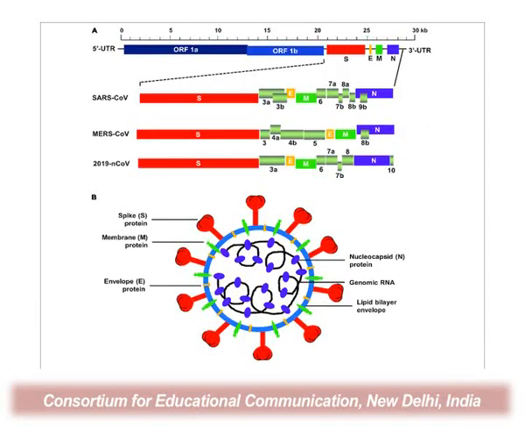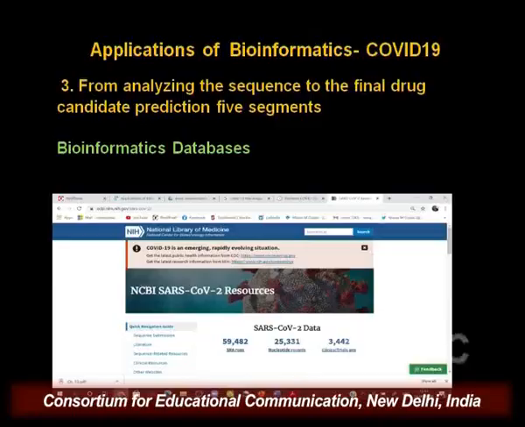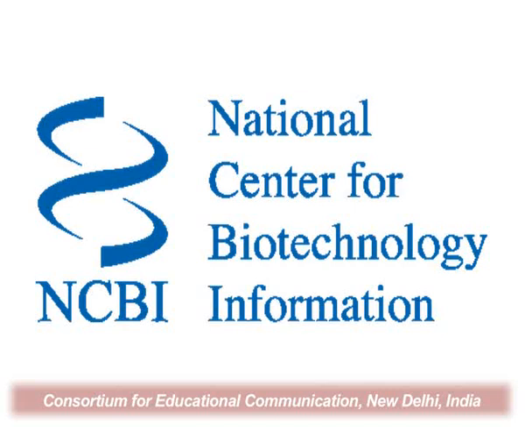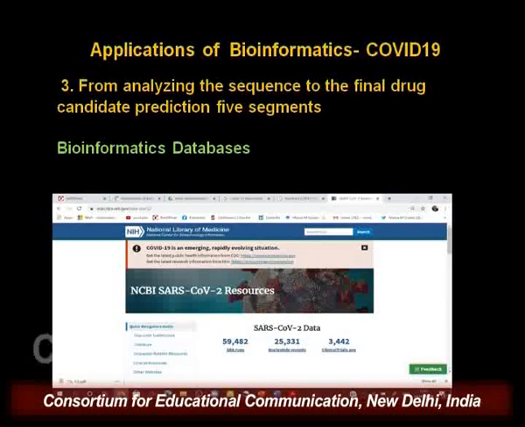And what the bioinformaticians did was download the sequences from these databases and start analyzing them to get useful information about this virus so that a drug can be developed. Here I have shown you NCBI, which maintains a large number of sequences and all genome information about this virus, which has gradually come up in different steps.